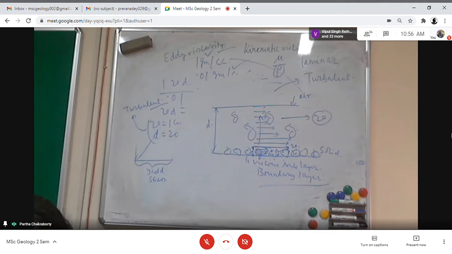Now let us first start with a very simple case, and I will stop today's class with that, because I am getting knocked on my door and they want to close the department. That is fluid flow through a channel or a pipe.